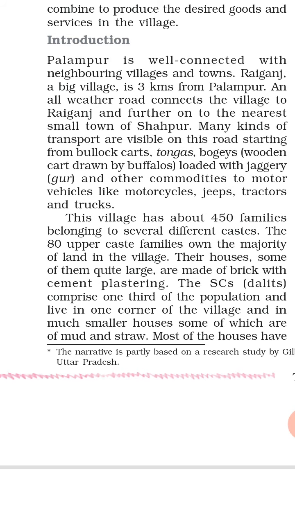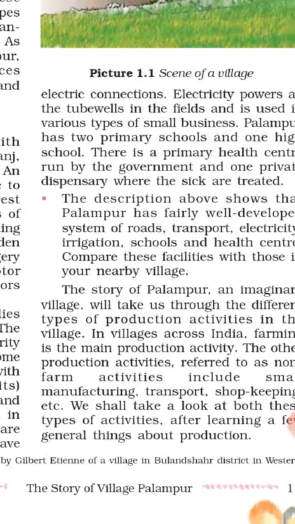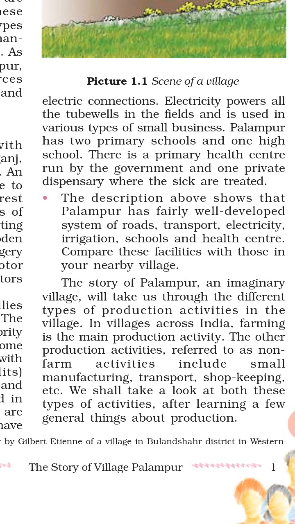Most of the houses have electric connections. Now most of the houses of this village have an electric connection, meaning electricity facility is also there. Electricity powers all the tube wells in the fields and is used in various types of small business.